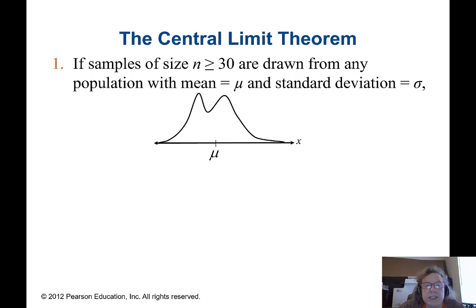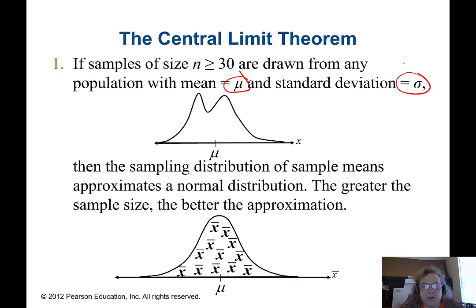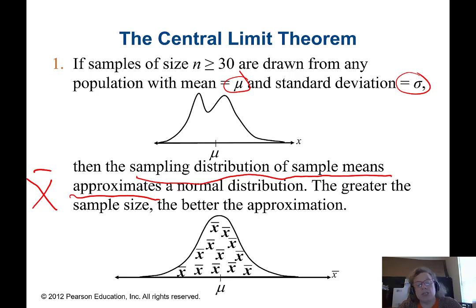Okay, so here's the idea. If samples of size n greater than 30 are drawn from any population, meaning this population can come from any sort of distribution, all we care about is that that population has mean mu and standard deviation sigma. That is true, then the sampling distribution of sample means, that's specifically of x bar, approximates a normal distribution. The greater the sample size, the better the approximation. For those of you who have done limits before, it's the limit as n goes to infinity of the distribution of x bar, and that becomes the normal distribution.